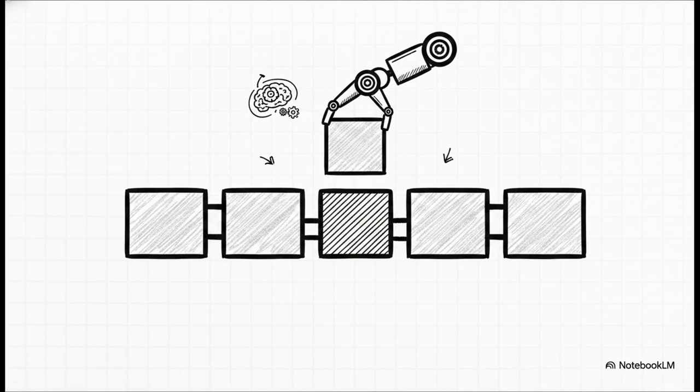Well, one of the first major techniques is called the Cloze Task, or, if you want to be technical, the Masked Language Modeling Objective. You can think of this as a super complex, high-speed game of fill-in-the-blank. Here's how it works. First, the model takes a sequence of textual tokens, basically just a sentence. Then, it intentionally masks out, or hides, roughly 10% of those tokens using a special mask placeholder. Now the model's entire job is to predict what those hidden tokens actually are. And because the original word was right there in the raw text to begin with, the model can instantly check if its prediction was right or wrong, no human needed.